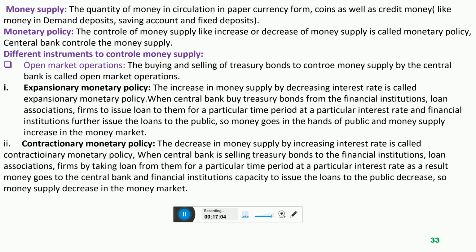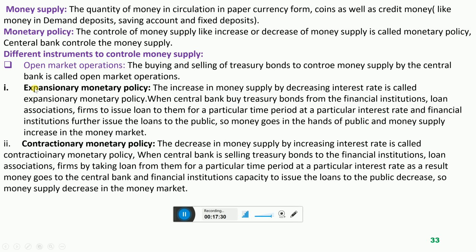I am again repeating, simply buying and selling of treasury bonds by the central bank. Simply central bank purchases bonds from the other companies or firms or issues bonds to the other companies or firms. So this buying and selling of bonds is called open market operations.